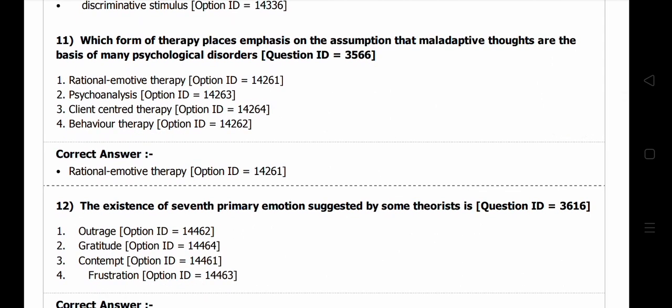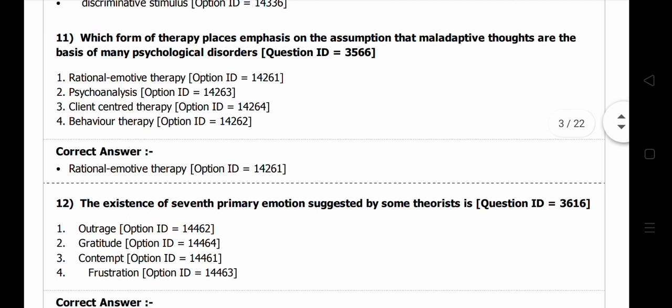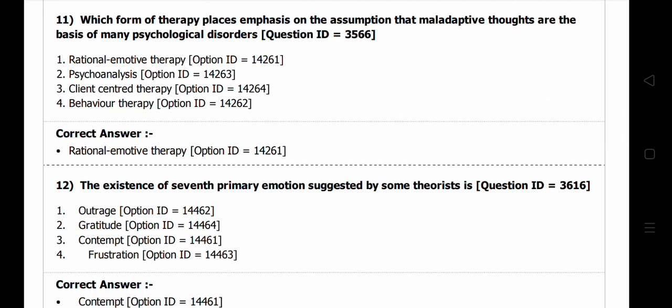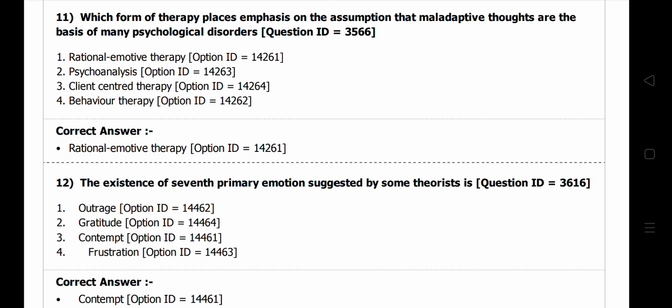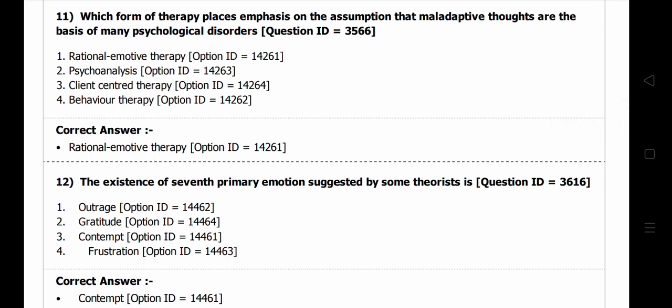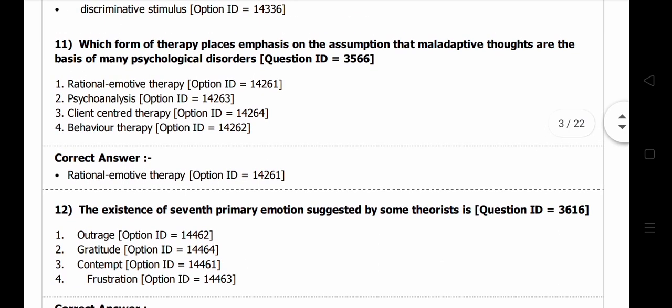Which form of therapy places emphasis on the assumption that maladaptive thoughts are the basis of many psychological disorders?